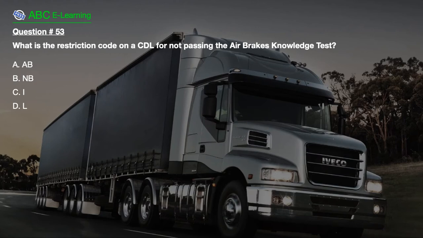Question number 53. What is the restriction code on a CDL for not passing the air brakes knowledge test? A. AB. B. NB. C. I. D. L.